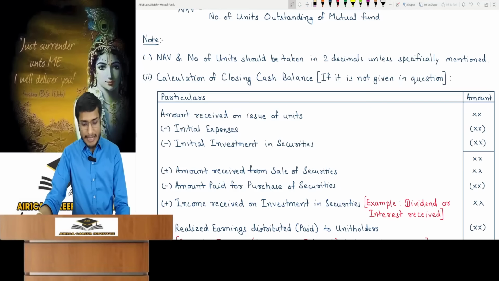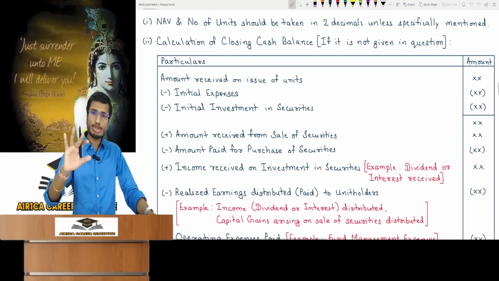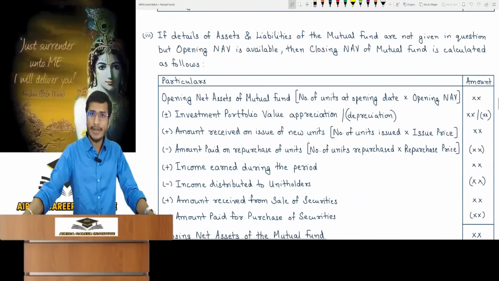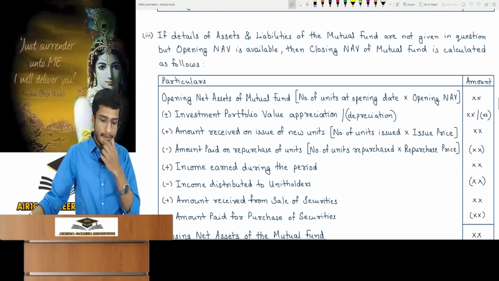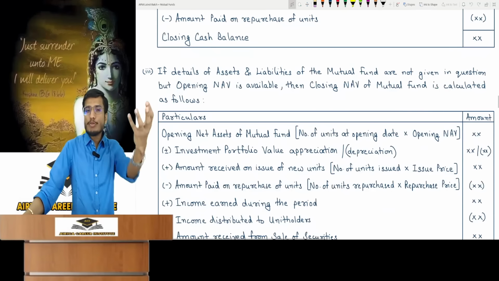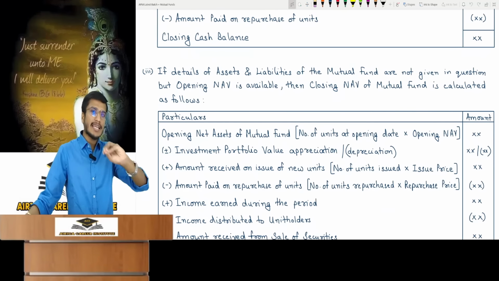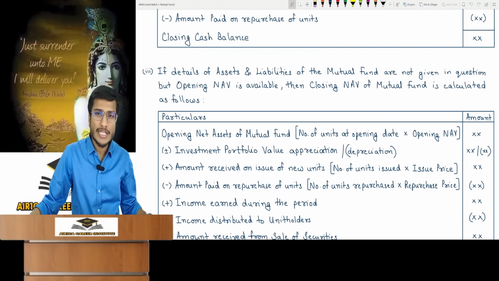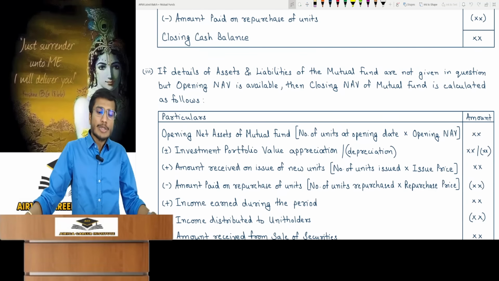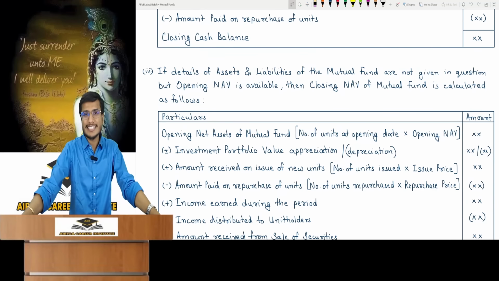Clear? After this, now look ahead. The NAV discussion continues and I have explained 2 notes. Now we will come to the third note. Look at the third note. For example, to calculate the NAV of a mutual fund on a particular day, we need the balance of assets and liabilities for that day. But the question does not provide you with that. So in such a case, how will you calculate today's NAV?